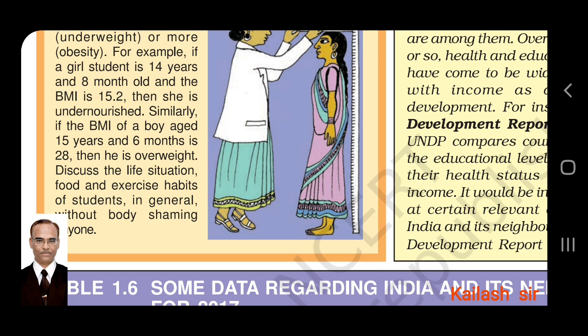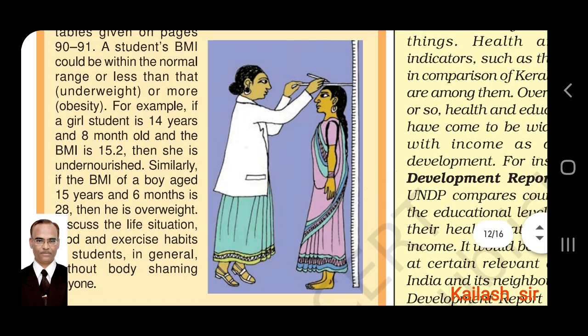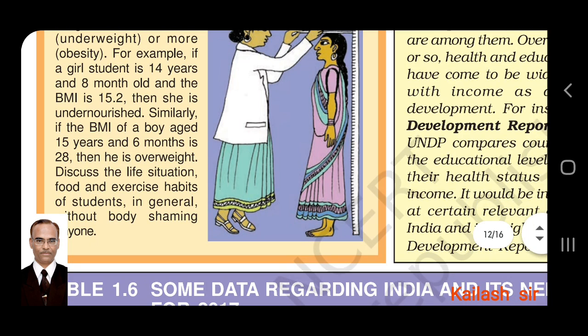A 14 years and 8-month-old girl with a BMI of 15.2 is undernourished, means she should have more weight. Similarly, if the BMI of a boy aged 15 years and 6 months is 28, then he is overweight. So 28 for a 15 years and 6 months old boy is overweight, that is obese.